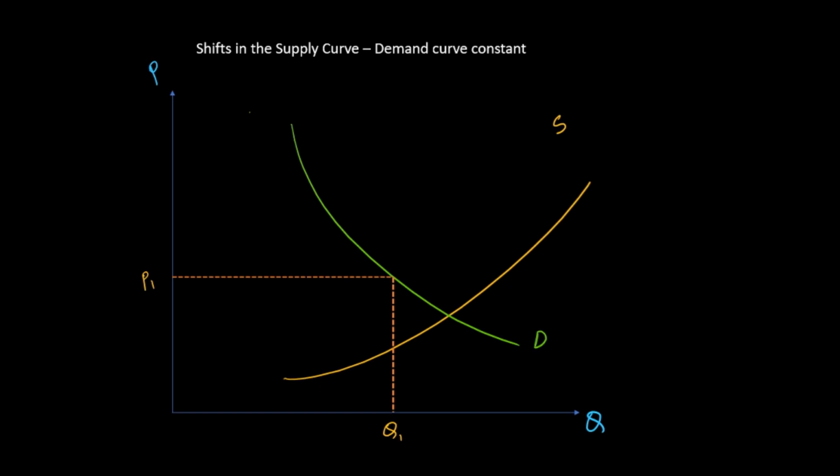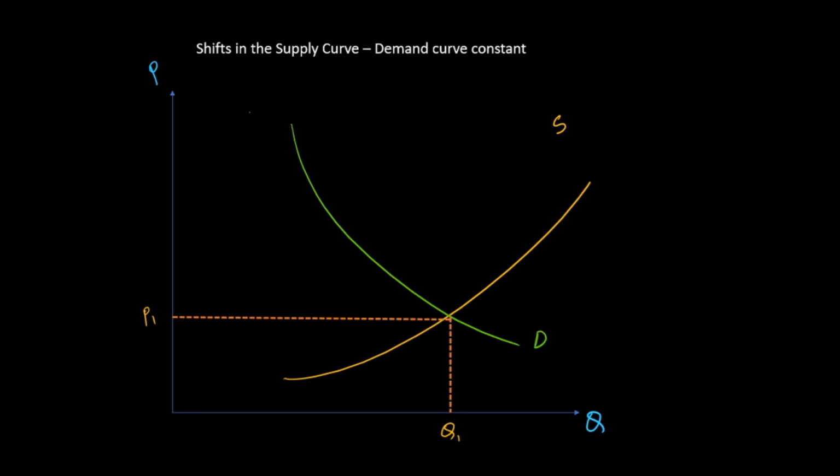Now let me try to find the new equilibrium point for the market. So here I find the new equilibrium state, and you can see that the equilibrium quantity has shifted to the right. So I can say that the equilibrium quantity has increased, and also the price has shifted downwards, which means there is a decrease in the equilibrium price.